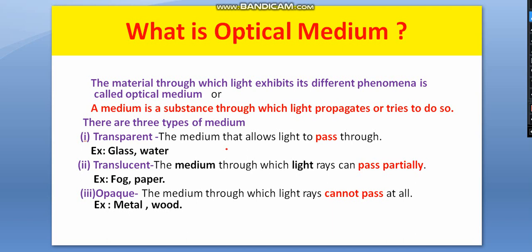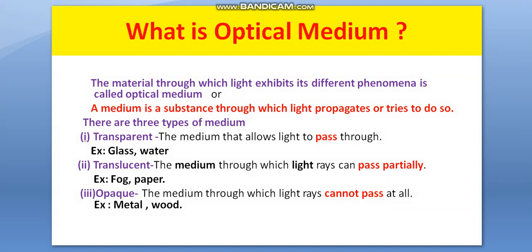Translucent medium allows light to pass partially, like fog and paper. And opaque is the medium through which light rays cannot pass at all, like metal and wood. Now, a question can be asked which one is an example of translucent medium, which one is an example of transparent medium. In this way, questions can be asked, and you have to reply.